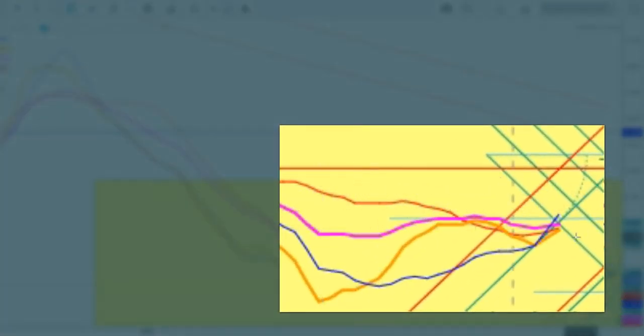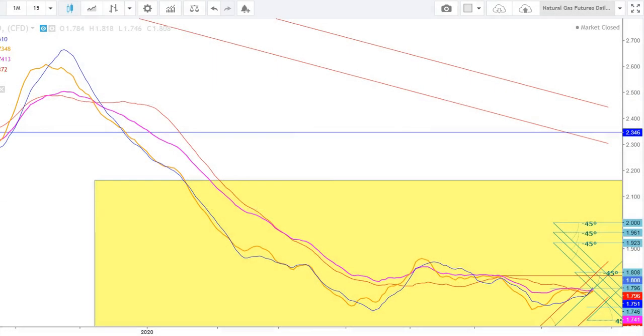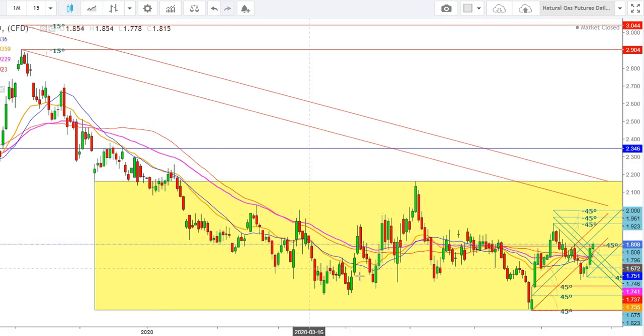Here I find that the overall trend in a daily time frame is showing the continuity of an uptrend, where we may see a gap up opening on the first trading session of the upcoming week. Now let me show you how the natural gas futures behaved amid this zone. Here you can see a daily chart of natural gas futures in the same time frame. After finding a strong base at the levels of $1.617, the natural gas futures showed good strength during the last week, and have currently closed at the levels of $1.808. As I've already informed you, we have now rolled over to September futures.